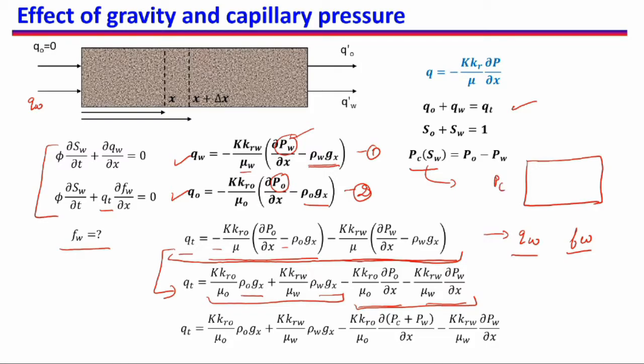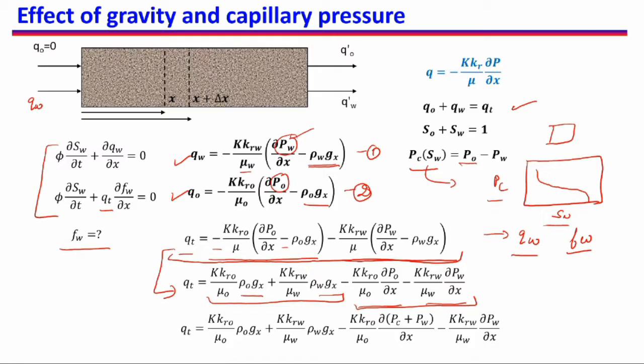If this is the capillary pressure and this is the water saturation, the capillary curve looks something like this. So capillary pressure is a function of saturation, and it is equal to the pressure of oil minus the pressure of water at any given cross section or representative element volume of a porous medium.